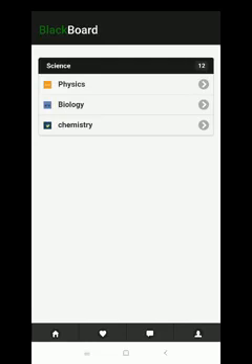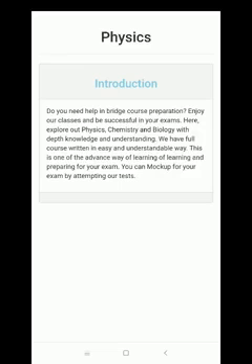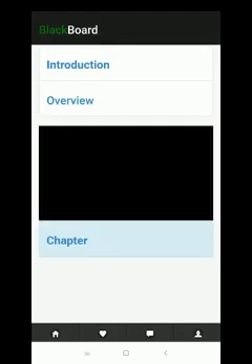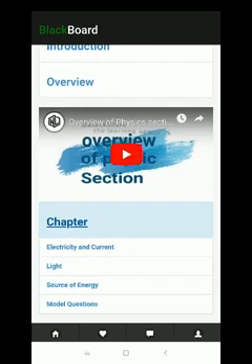Inside the science faculty we have three subjects: physics, biology and chemistry. Now let's explore physics. Here we have three parts: introduction, overview and chapter. In the introduction part you will get basic knowledge about what is inside the course, in the overview section you will watch a summary of the whole course, and in the chapter section we have various chapters, including model questions also.